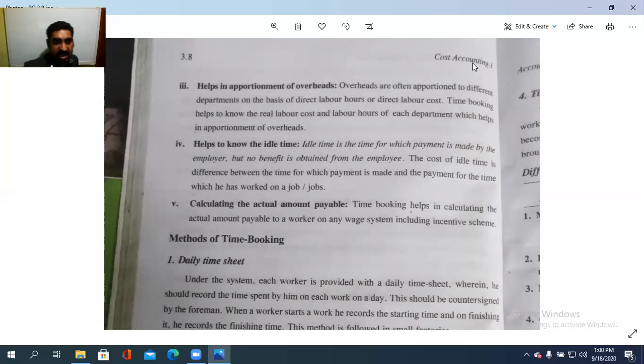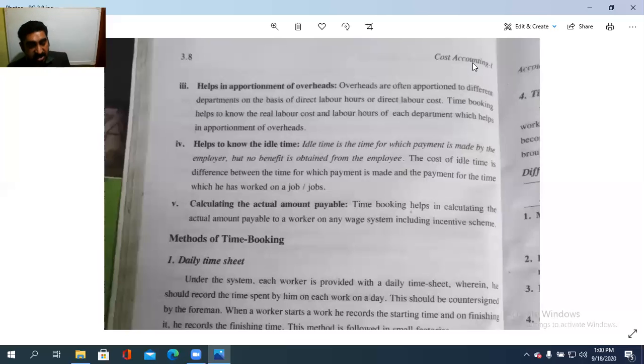The cost of idle time is the difference between the time for which the payment is made and the payment for the time which he has worked on the job or jobs. So that helps to know the idle time and calculating the actual amount payable. Time booking helps in calculating the actual amount payable to a worker on any wage system, including the incentive scheme also. അതായത് എത്ര മണിക്കൂർ ഓരോ വർക്കിനും എടുത്തു, അത് നമ്മുടെ നിർദ്ദേശിച്ചിരിക്കുന്ന അനുസരിച്ചുള്ള വർക്ക് തന്നെയാണോ, അതൊക്കെ ചിന്തിക്കാനായിട്ട് ടൈം ബുക്കിങ്ങിന്റെ ബേസിൽ